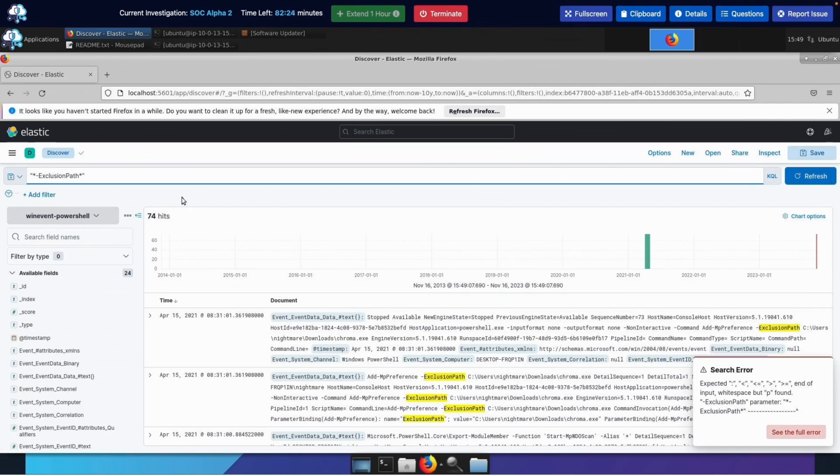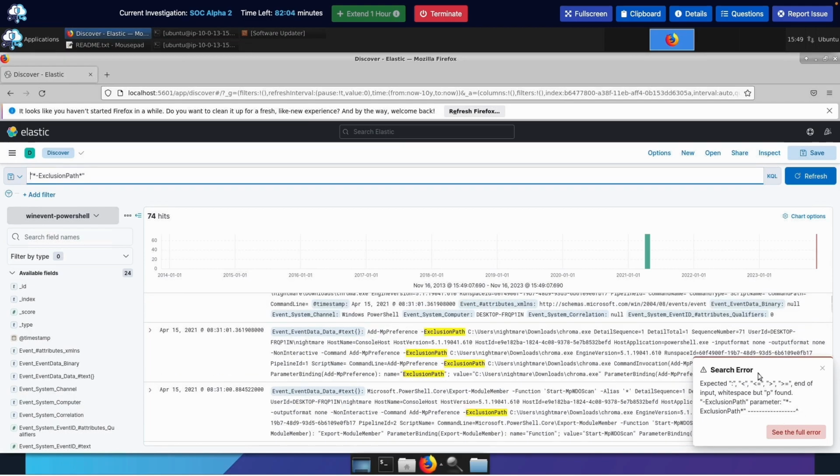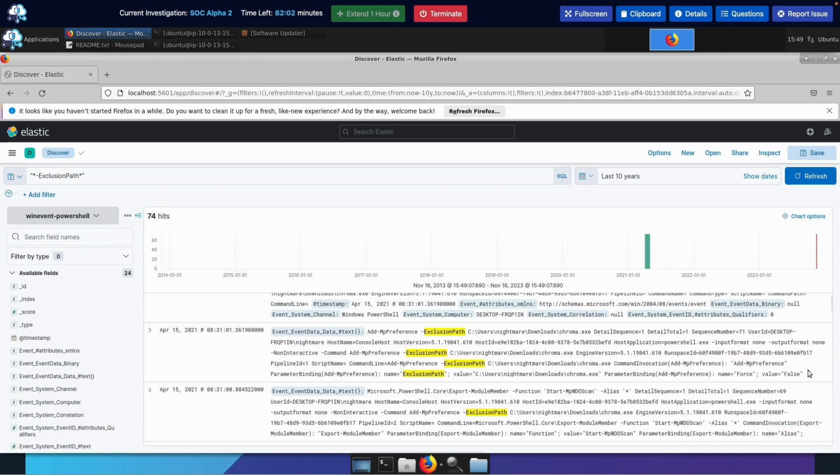And we're gonna input that in our ELK. All right, I'm back. I was playing around with the syntax. So the syntax is gonna be in quotations. You're gonna have the asterisk, the wildcard, exclusion path, and end it off with the wildcard. So it's gonna pick up everything with exclusion path in it. So yeah, I was finagling. Is that even a word? I don't know why I'm using that today.